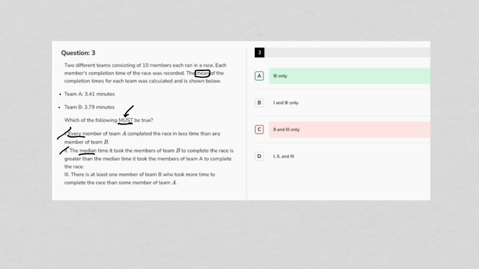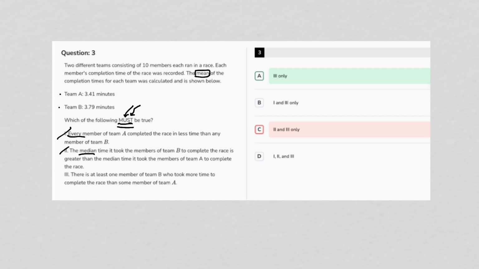So 2 could be correct, but for us to say that it must be true, that's the burden of proof that we haven't been able to cross. Just like choice 1. Choice 1 could be correct. It could be true that every team member from team A completed the race in less time than any team member from team B. That could be true, but there's nothing about that statement that says it must be true.